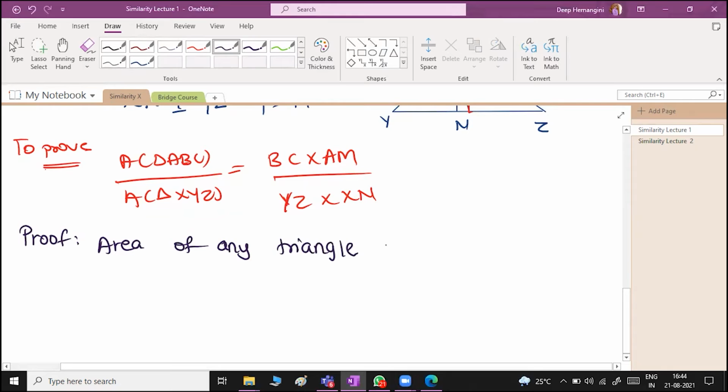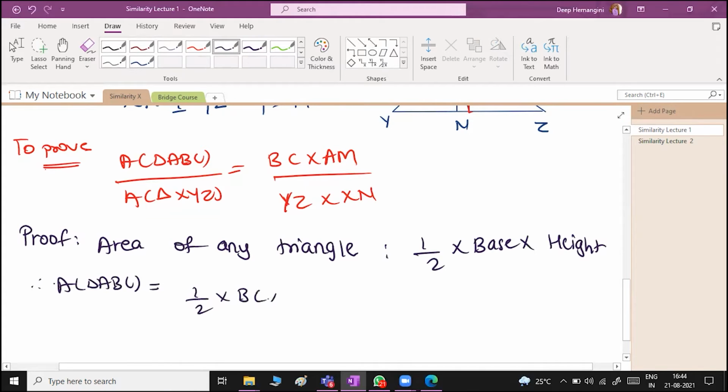Area of any triangle is half into base into height. Take care. Now, in this case, therefore, what will be the area of triangle ABC? It is going to be half into base is BC into height is what? AM.